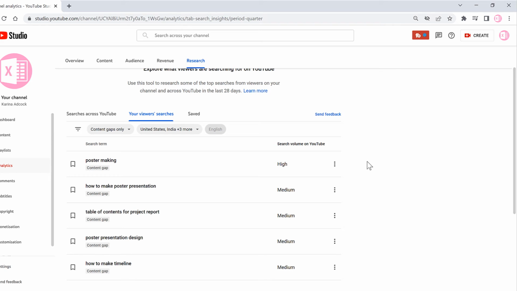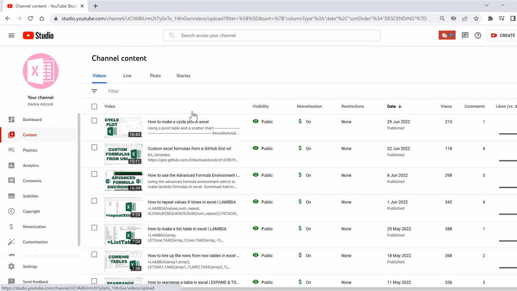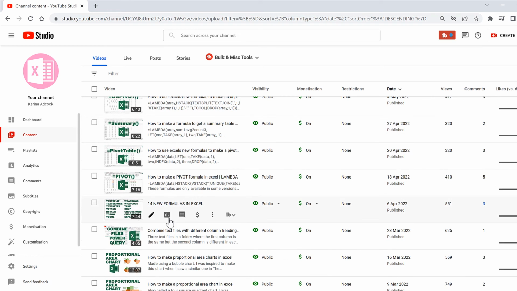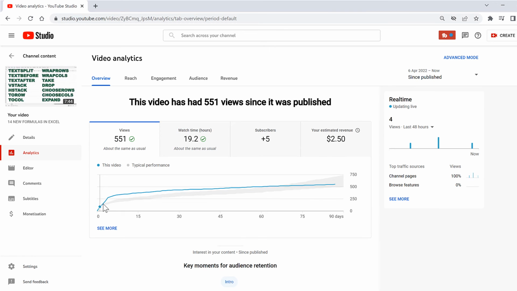Now, in addition to looking at the analytics for the channel overall, you can also look at analytics for individual videos. So we'll now go to the Content tab, and then I will scroll down to find a video that is a couple of months old, and then we'll have a look at its analytics. So we can see how the views on this video have changed over time.